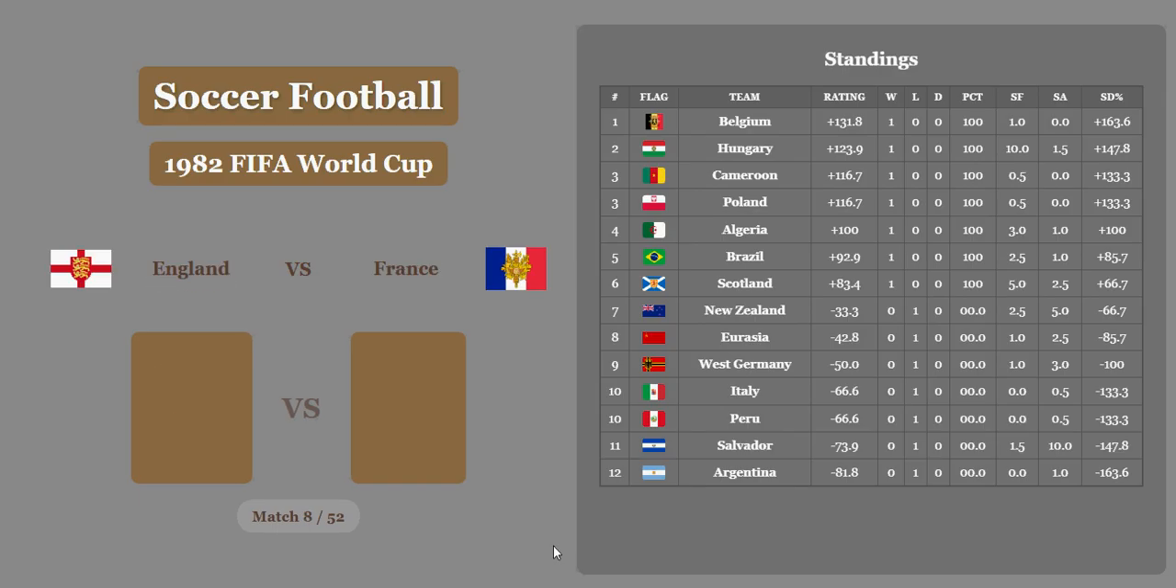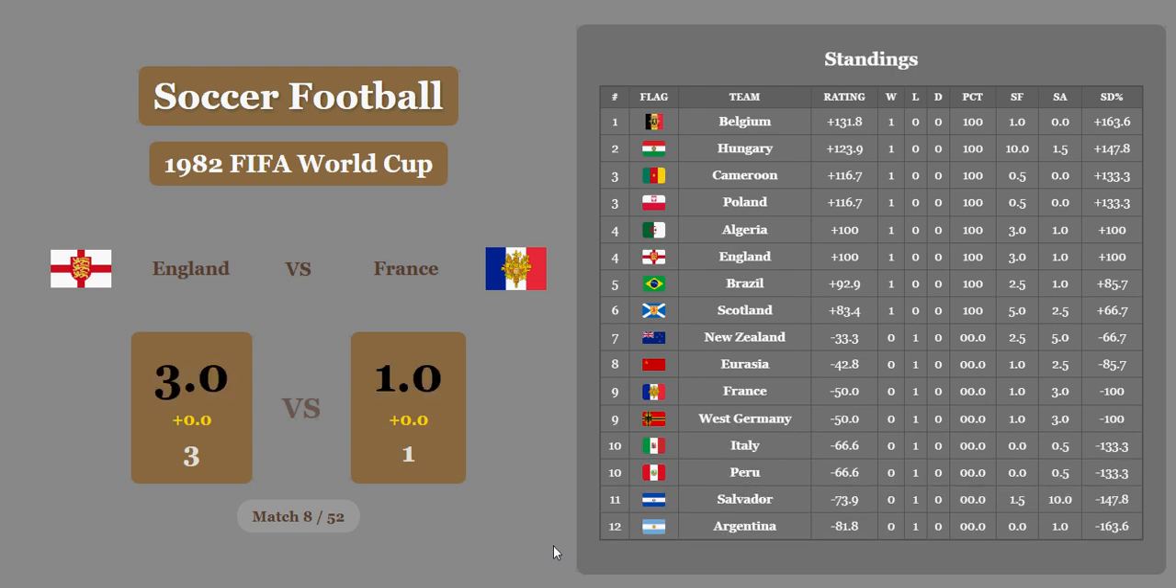As we go into match 8, England versus France. 3-1 England. They school France there. No considerable economic difference here, so England's going to pull away with the original score victory.